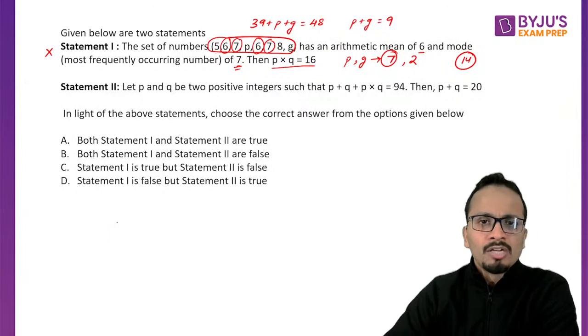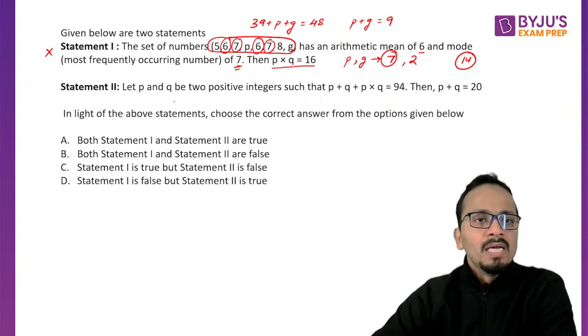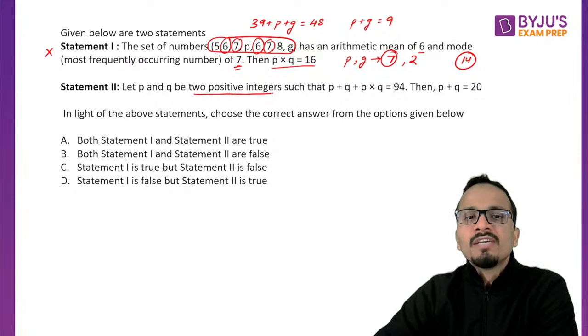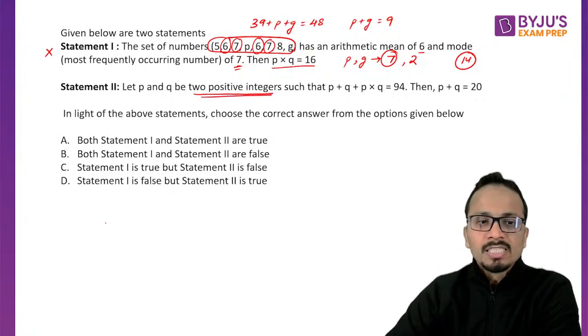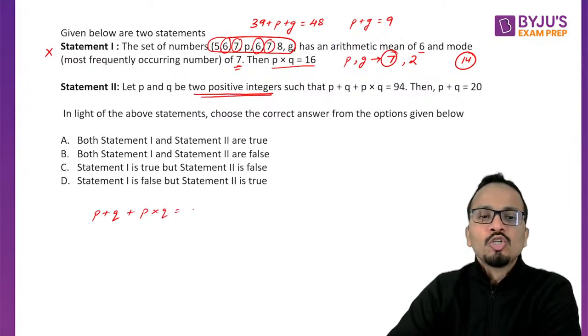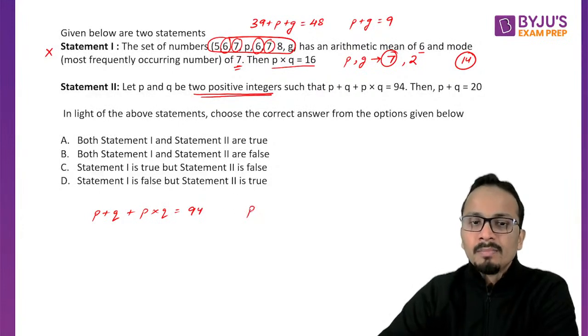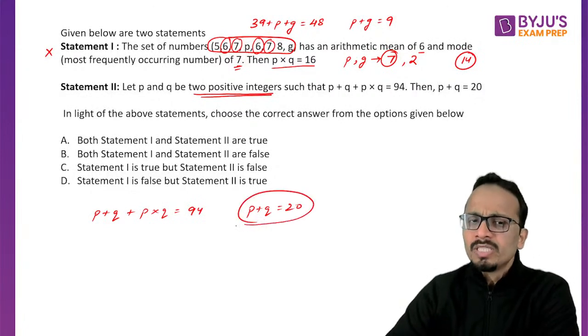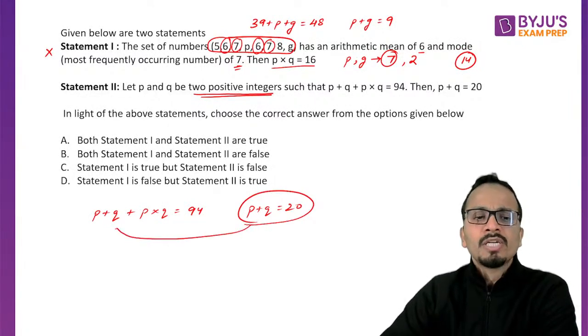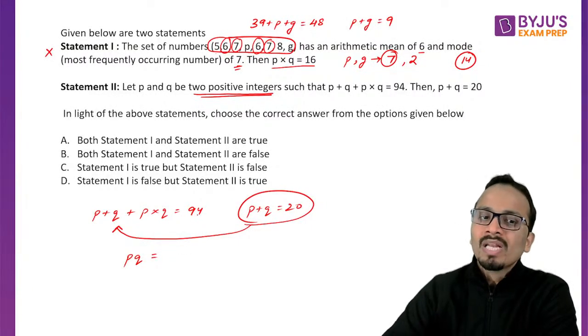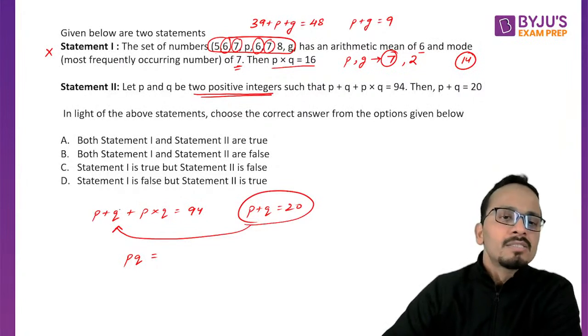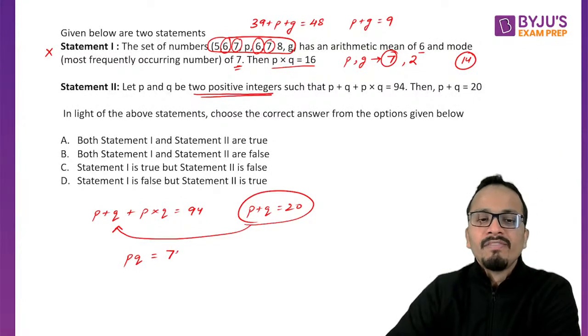Now I'll use the bottom part of the screen to solve this. Now P and Q are two positive integers, very important, such that P plus Q plus P into Q is equal to 94. Then P plus Q equals 20. Okay, I'll assume that P plus Q is equal to 20 and I'll substitute it here. So what will be the value of P into Q? So P into Q will come out to be 94 minus 20, that is 74.